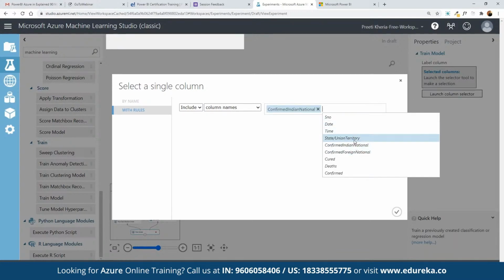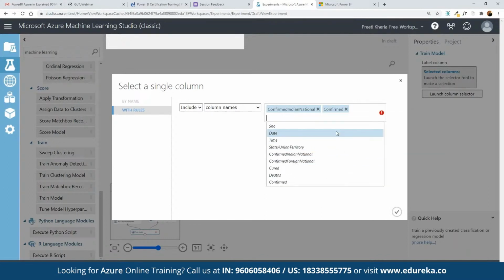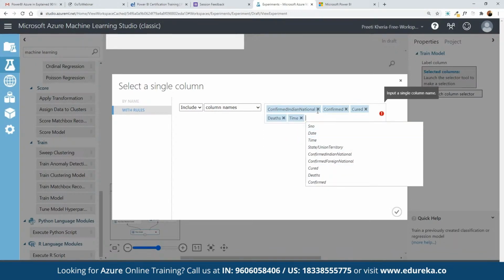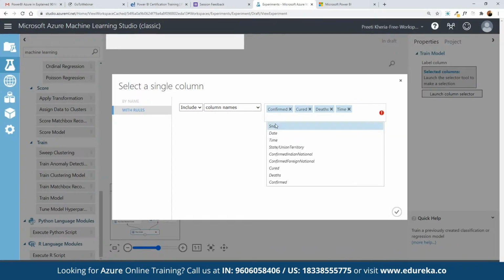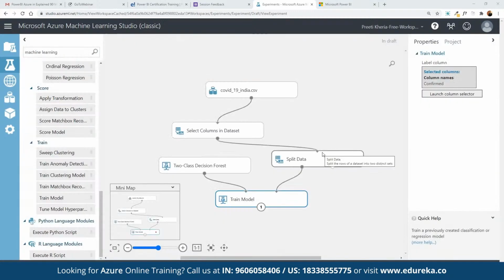We want to search not just for confirmed, but the number of patients cured, deaths, and the time frame as well. So we can remove the confirmed national, choose these pointers, and click on select. Or suppose we want to use confirm as the main parameter. We can choose confirm and select.